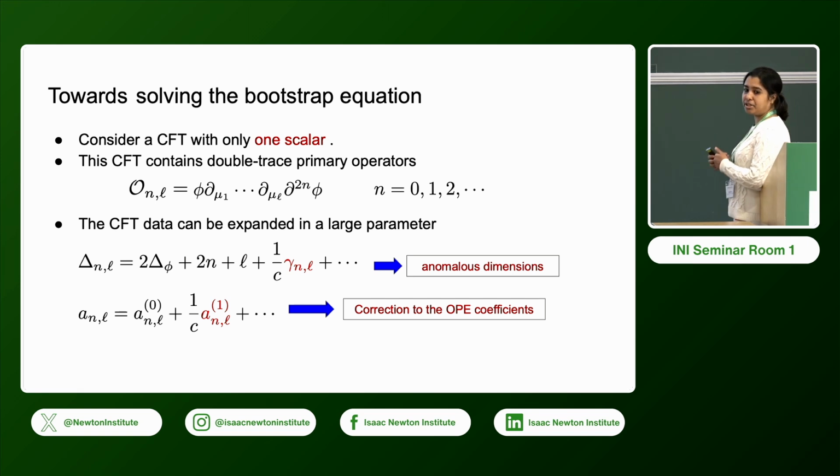So we expand about the free theory, and this is the correction to the scaling dimension at the first order in the perturbative expansion. This gamma is known as the anomalous dimension. And here we also have the expansion of the OPE coefficient. This is the free value of the OPE coefficient, and this is the correction.